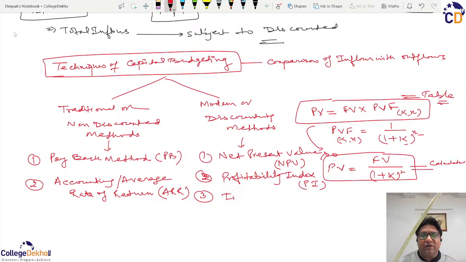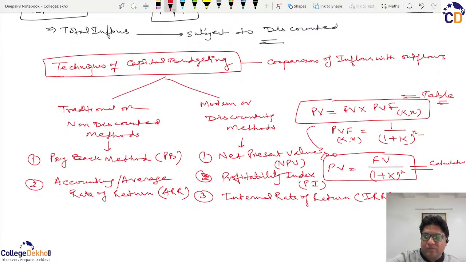And the third is known as internal rate of return, commonly known as IRR. We will surely understand why and how,